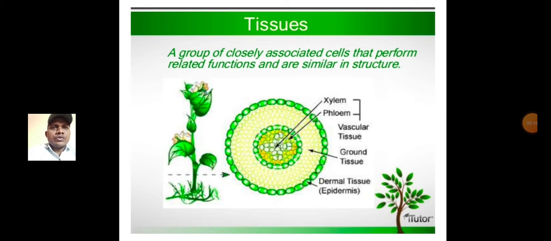Today's topic is tissues. Generally, tissues means different types of tissues present in plants: a group of closely associated cells that perform related functions and are similar in structure. Look here, this diagram contains the different parts: xylem, phloem, vascular tissues, ground tissue, and dermal tissue, which is nothing but epidermis.